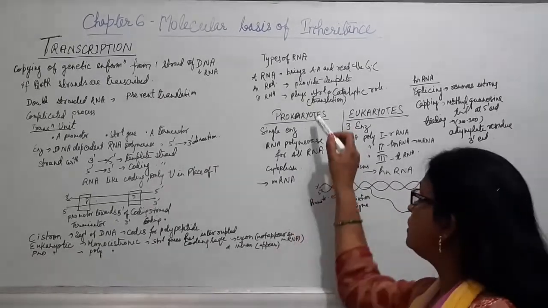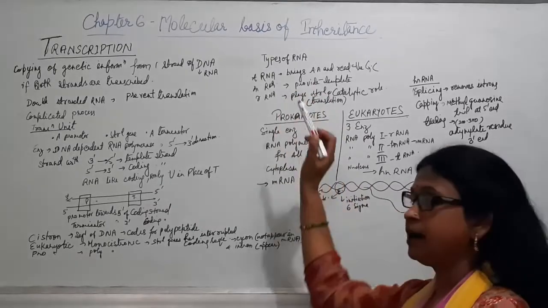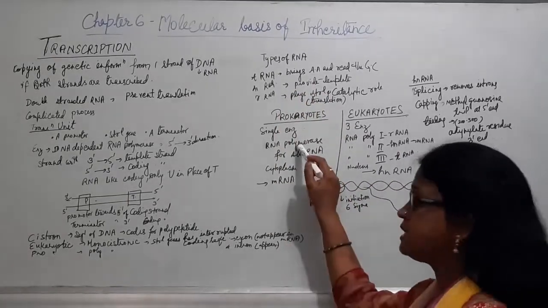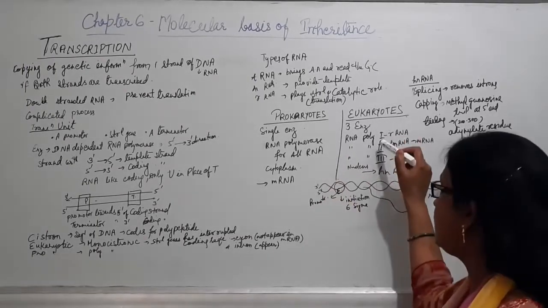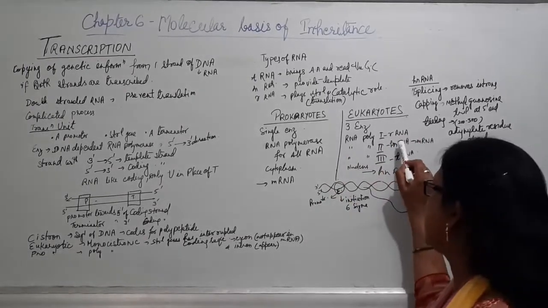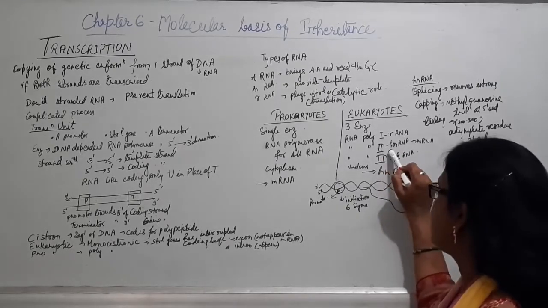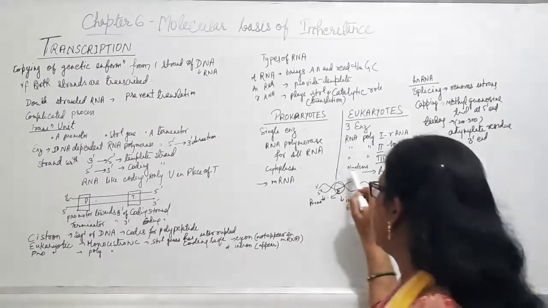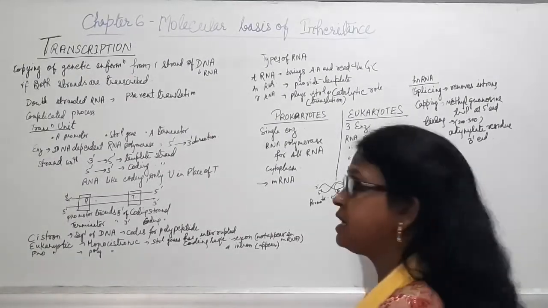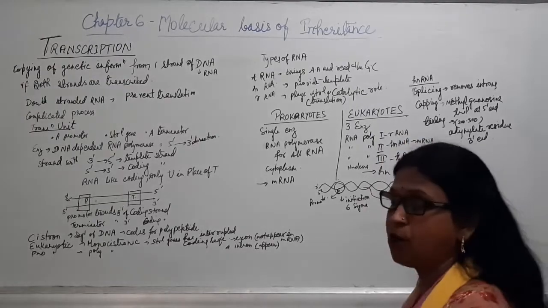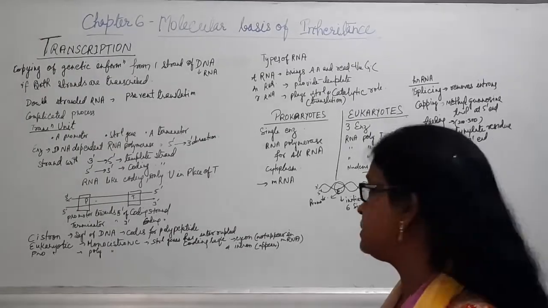That is the tRNA, mRNA, rRNA, for all these RNAs the same enzyme is there. But in case of eukaryotes there are three types of enzyme. RNA polymerase 1 will catalyze rRNA, then polymerase 2 hnRNA, which will give rise to mRNA, then RNA polymerase 3 will catalyze tRNA. So in this way in eukaryotes it is a complex process having three types of enzymes.